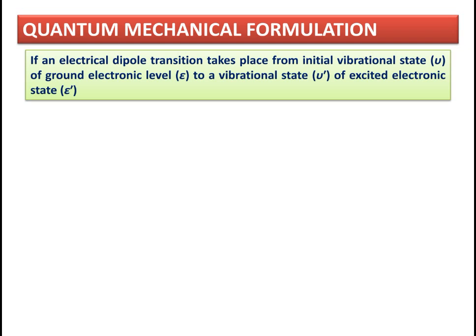Here we are talking about a vibronic transition taking place from the ground electronic energy level epsilon, and the vibrational level involved will be v, and the transition takes place to the excited electronic energy level denoted by epsilon dash, and the corresponding vibrational energy level is represented by v dash. So mu is equal to mu e plus mu n.